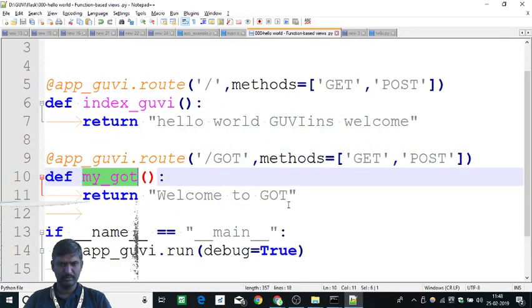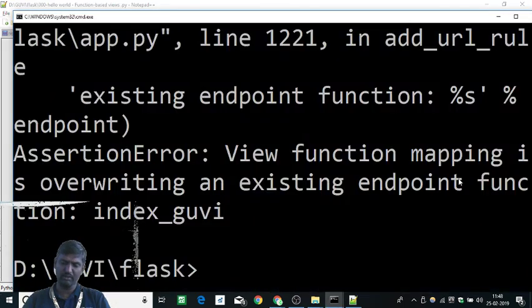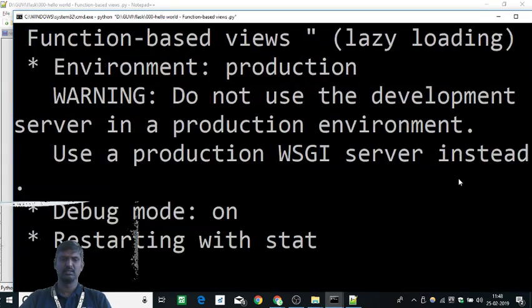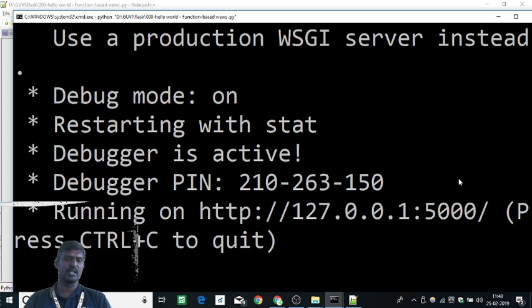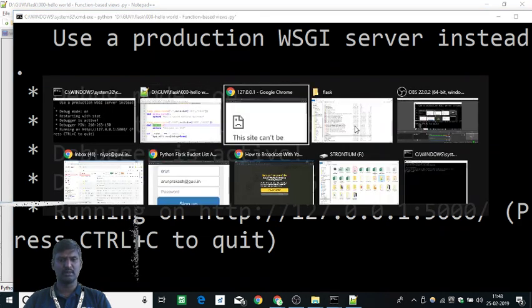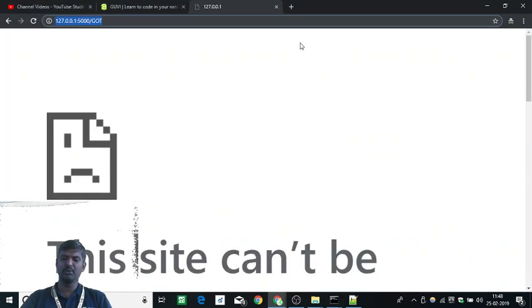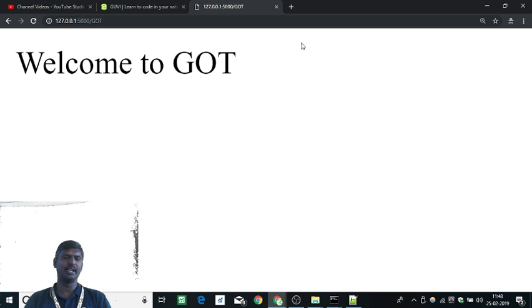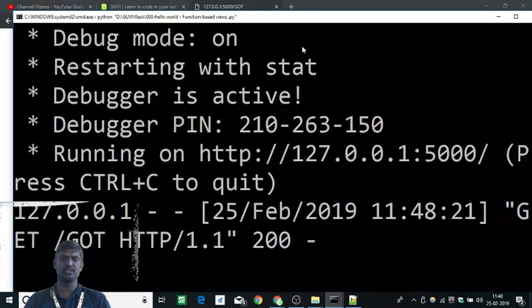Why is it not reachable? Let's see the error. Oh, I haven't run it. Simple. So right now I've started the application and it is running here. Previously it was having an error, so I fixed it, but after that I forgot to run it. Now if I go and refresh, I get a web page saying welcome to GOT.